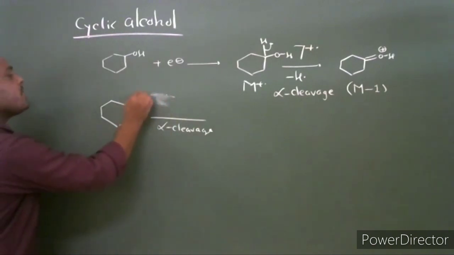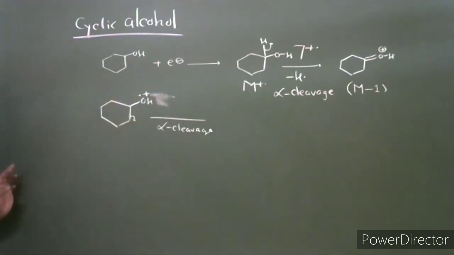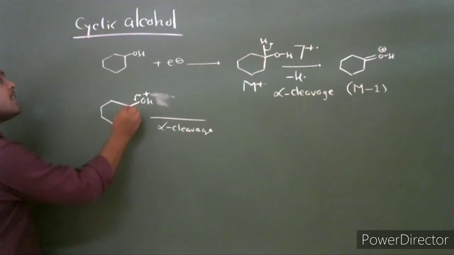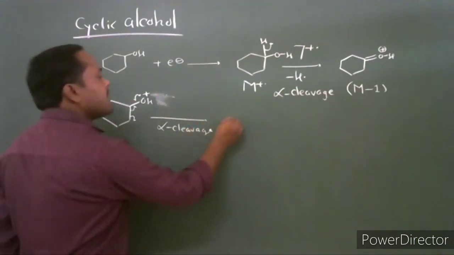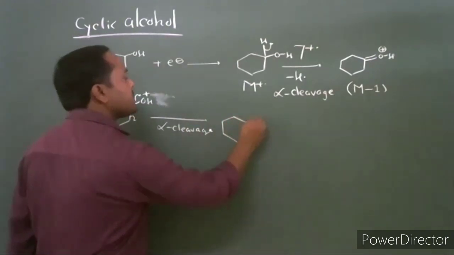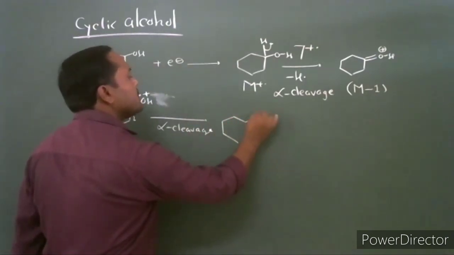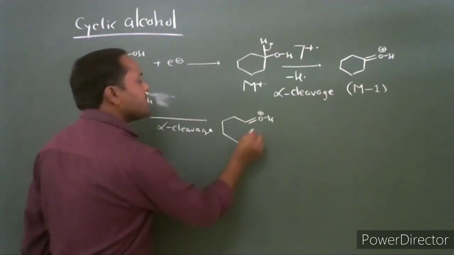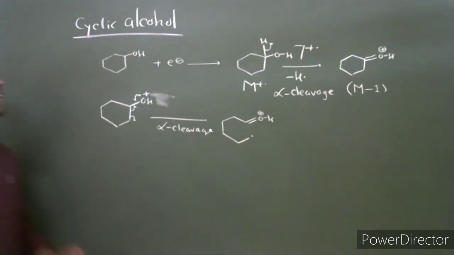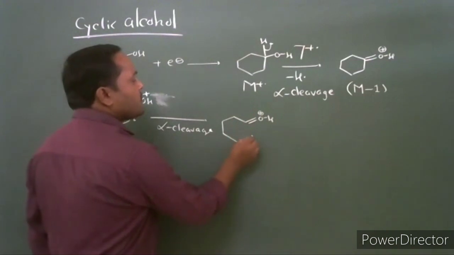Then we can show this type of molecular ion. This bond and this bond, the oxonium ion is formed. There is a formation of the oxonium ion, and this radical takes place. Then this radical undergoes